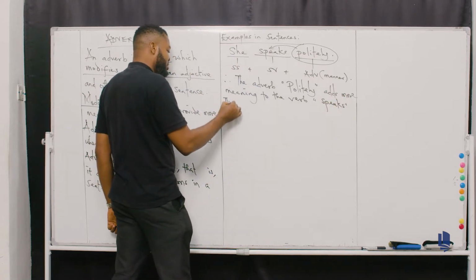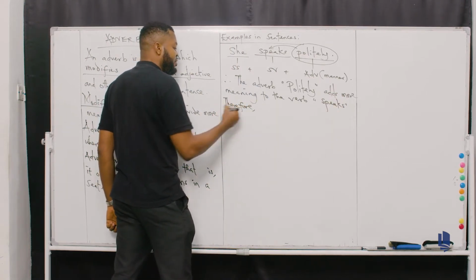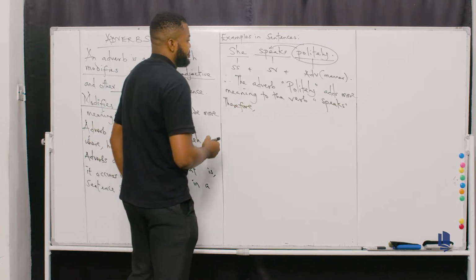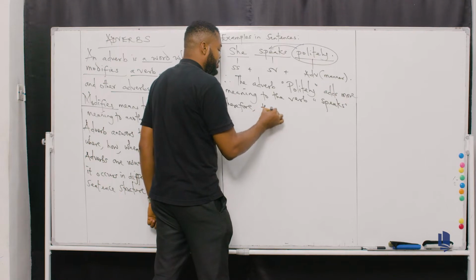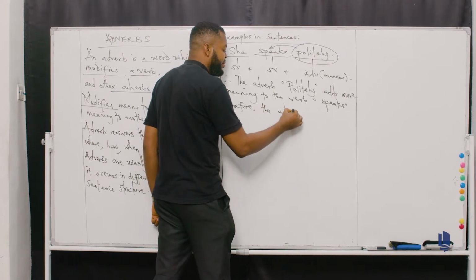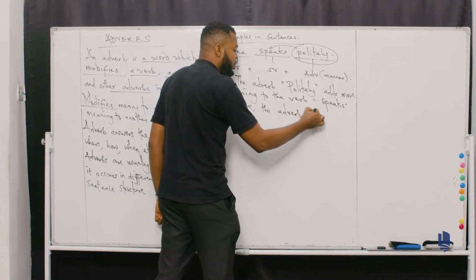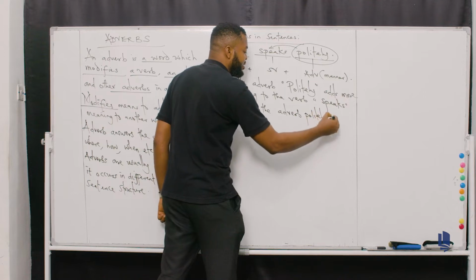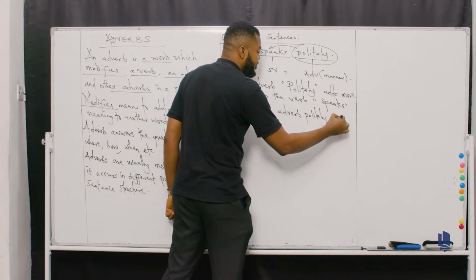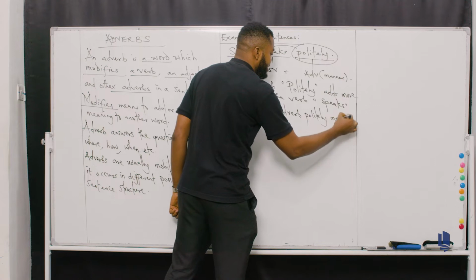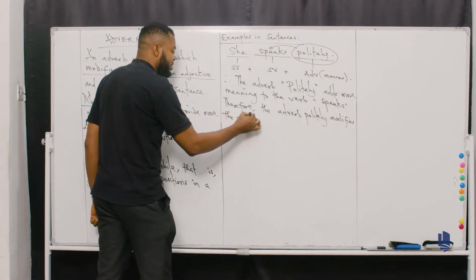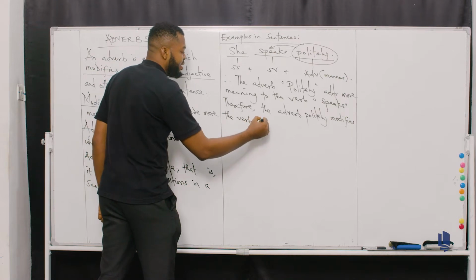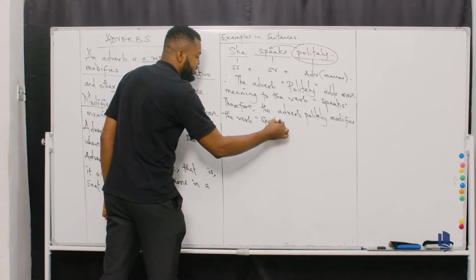Therefore, can you see? So therefore, the adverb politely modifies what? Modifies the verb. And what's the verb there? The verb here is speaks.